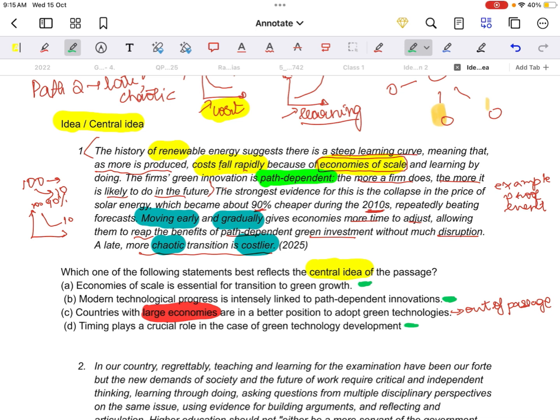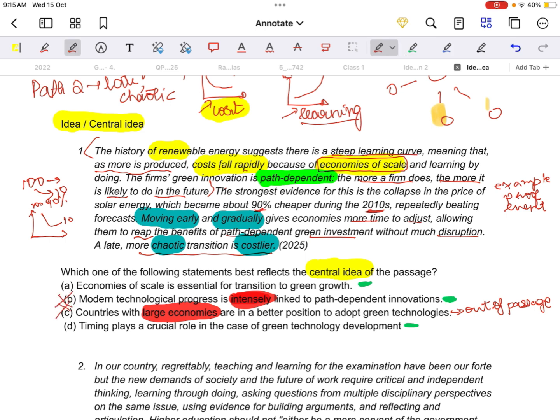Economies of scale. Let's go with B. Modern technology progress: if he had said it is linked to path dependence, it would have been true. What is he adding? An extra word. This is an adjective. Adverbs, adjectives are unwanted words. What does he mean by putting extra emphasis, or making the statement more and more extreme? Is it intensely dependent? Yes, it is dependent, but is it intensely dependent? He has wantedly brought in the element of extremeness by adding the word intensely. So this becomes just an extreme sentence. So this statement is also not true in this regard. Why? He has exaggerated the statement.